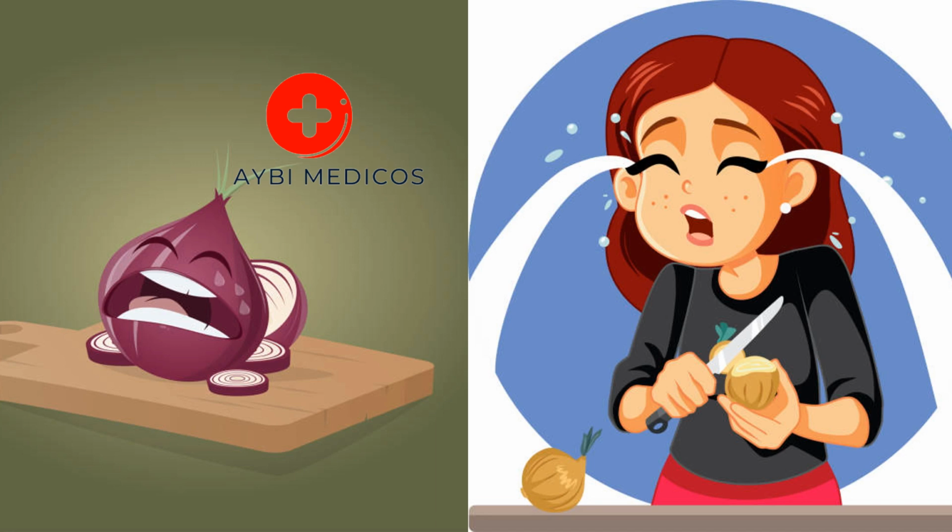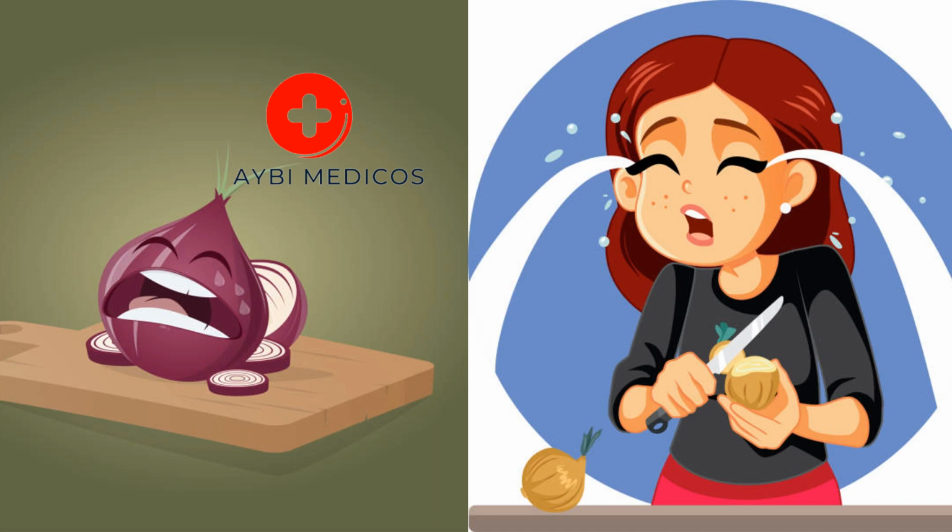It's worth noting that different types of onions contain varying levels of sulfur compounds, which can influence the intensity of the tear-inducing reaction. Sweet onions, such as Vidalia onions, have lower sulfur content and may cause less eye irritation than pungent varieties like red or yellow onions.